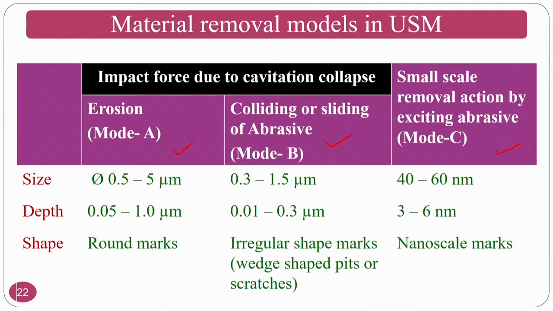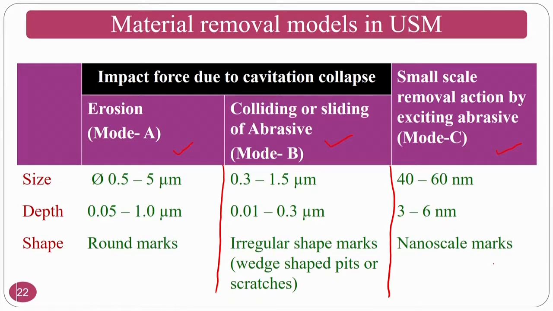Okay. If you see the colliding or the sliding action, what will happen? Normally the size will be 0.3 to 1.5 microns, where the maximum depth it can create is 0.3 microns, and irregular shape marks, wedge shape pits or scratches are normally seen. Okay. In small scale removal action by the exciting, that is mode C, basically the size is 40 to 60 nanometers and 3 to 6 nanometers, and nanoscale marks will be there.